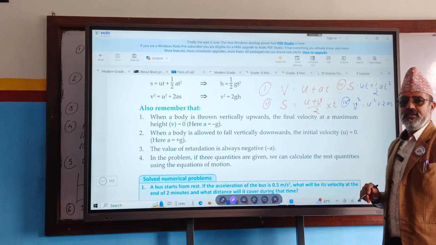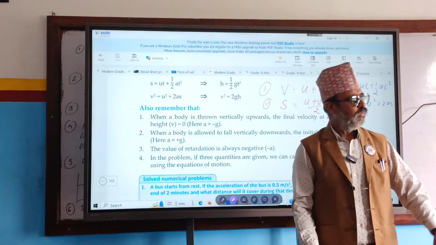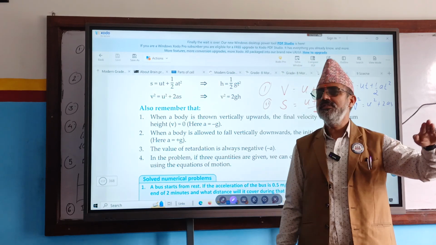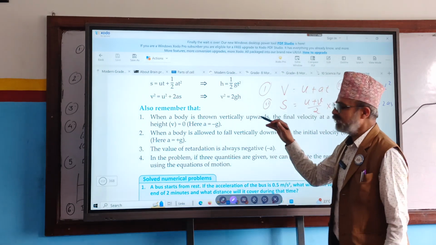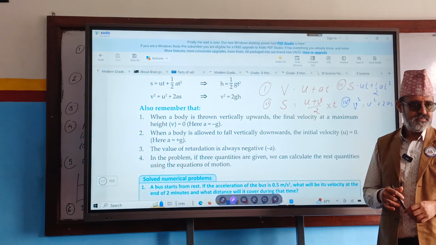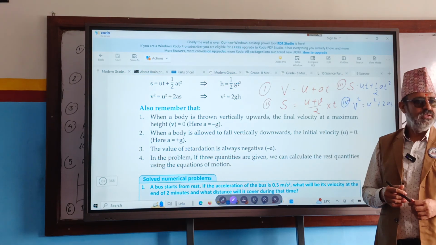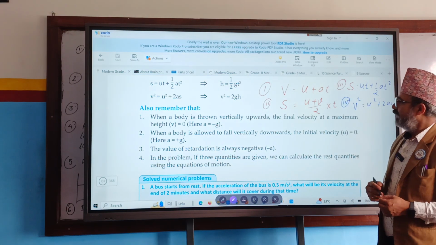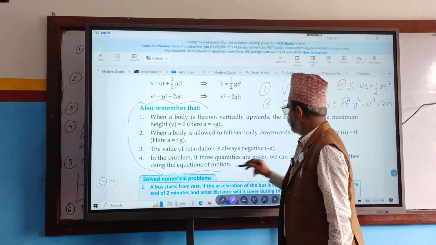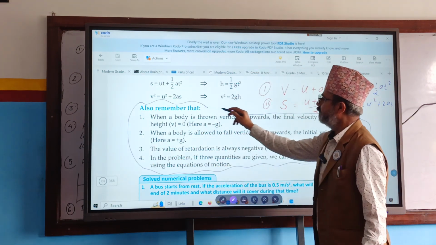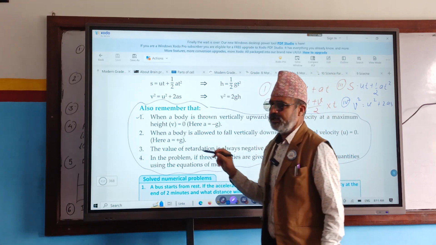Actually, all these formulae are applied when the body is moving in a horizontal position in a straight line, right? But if some bodies are falling from some height, then what are the formulae? That we are also going to discuss. And here are some things to remember. How many points are given here? Four. What is the first point? Read together.